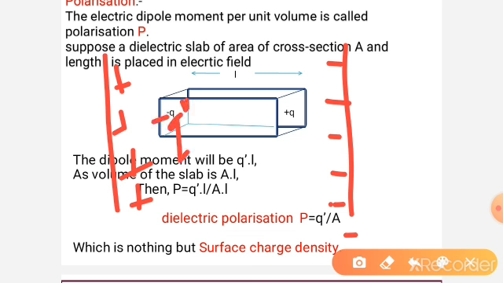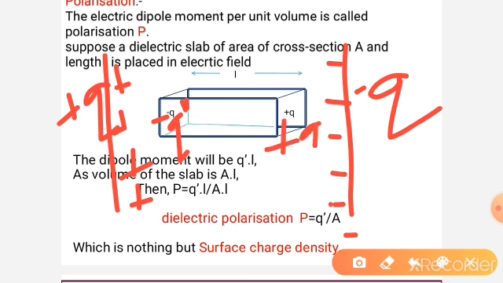Suppose minus q prime. This is plus q, this is minus q. Here inside the material minus q prime, here plus q prime. So positive is attracted towards the negative plate and the center of negative is attracted towards the positive plate. The separation between them is L, suppose.